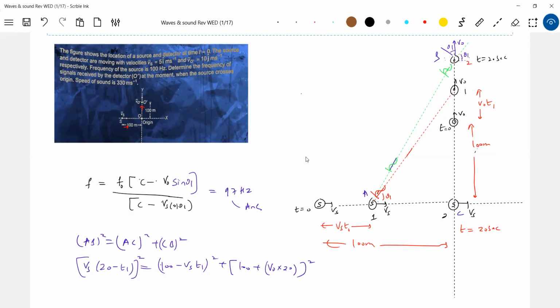The detector will not receive the red color wave. In fact, the source will send waves in all directions. Don't think that it is only this one, it is in all directions. So which particular wave will it receive? One wave will also go like this. Nothing wrong, no? In several directions it will send a wave. Which particular wave will be received? The green color wave will be received by the detector at position 2. So therefore, V naught sine theta should come into the picture.